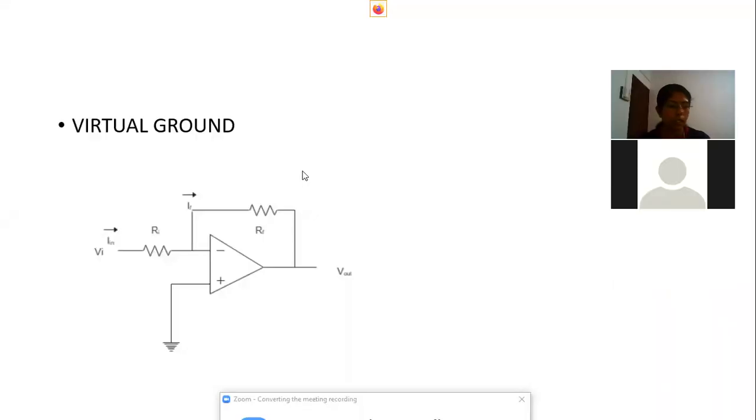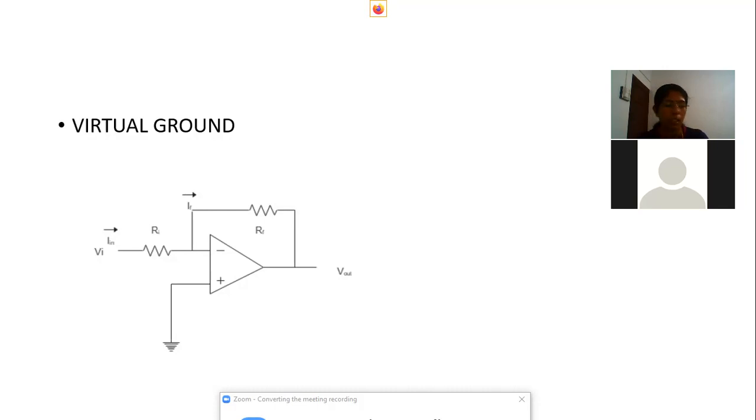Okay, we have studied about virtual ground. Virtual ground is similar to our normal grounding. Normal grounding, actual ground, means we are giving a 0 voltage potential, and it is also physically grounded, and it provides a low resistance path to flow high current through it. But a virtual ground provides 0 voltage and also 0 current, and it is not physically grounded.